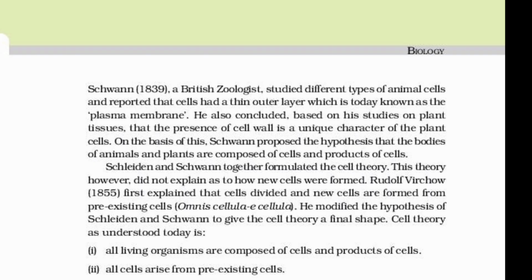Schleiden and Schwann together formulated the cell theory. This theory, however, did not explain how the new cells were formed. Rudolf Virchow in 1855 first explained that cells divide and new cells are formed from pre-existing cells. Omnis cellula e cellula. He modified the hypothesis of Schleiden and Schwann to give the cell theory a final shape. Cell theory, as understood today, is: all living organisms are composed of cells and other products of cells. All cells arise from pre-existing cells.